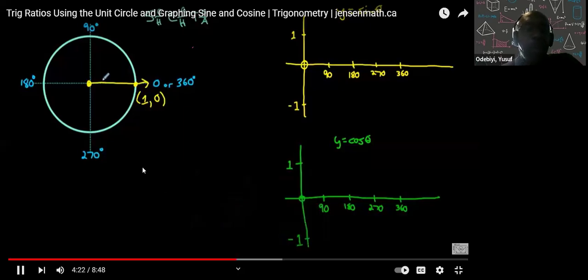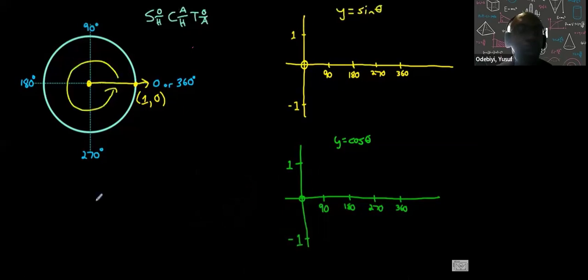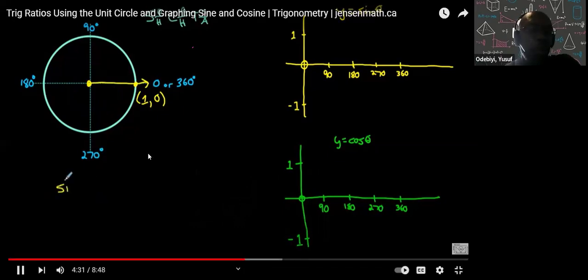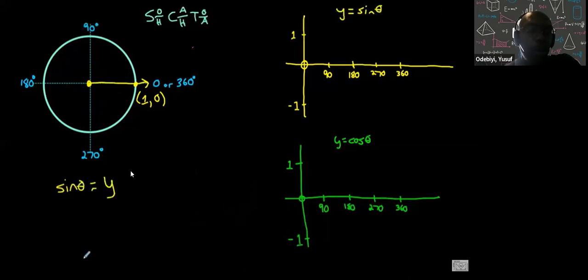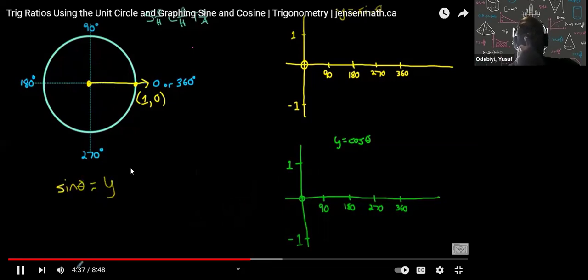And as we rotate 360 degrees around this unit circle. So if we are going to find the ratio for sine theta, remember sine theta is always equal to y. So if I want sine of 0 degrees, look at this, there's no angle here, so it's 0 degrees, right?